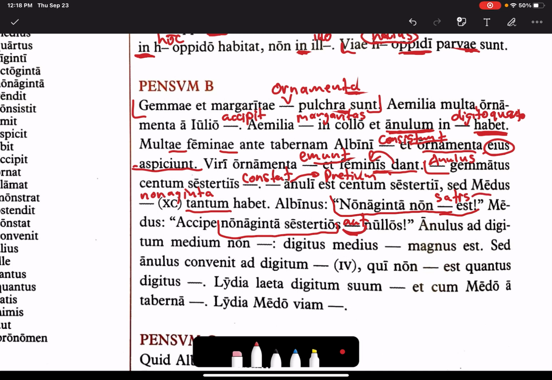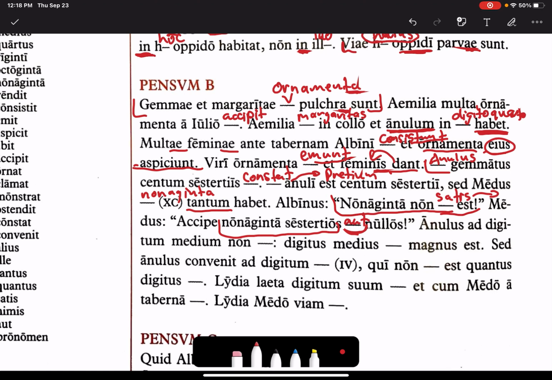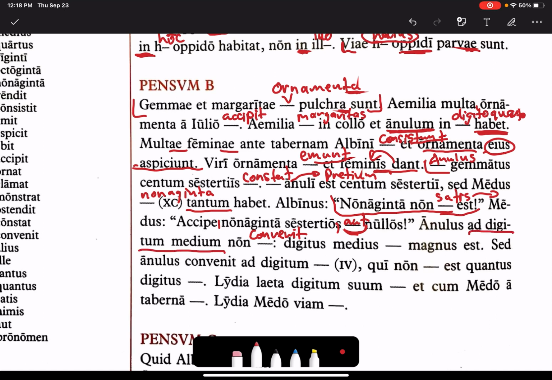Now, some of you on the quiz were confused about satis. You were trying to make it into an adjective. Enough, right, is actually an adverb, right? It's not enough. So satis stays satis, is not declined. Annulus ad digitum medium non convenit. Right? It doesn't fit ad digitum medium. It doesn't agree. Non convenit annulus. Digitus medius nimis magnus est.